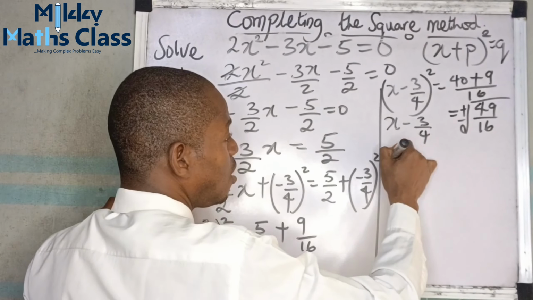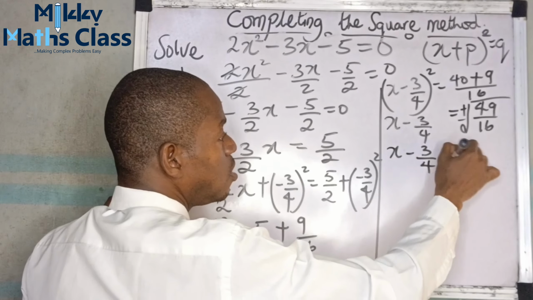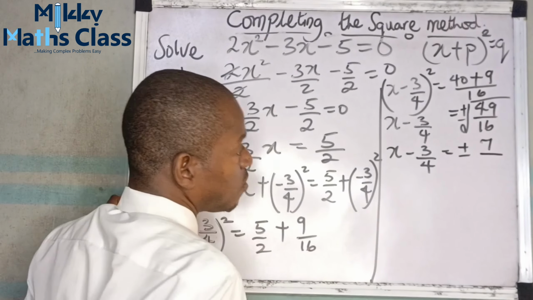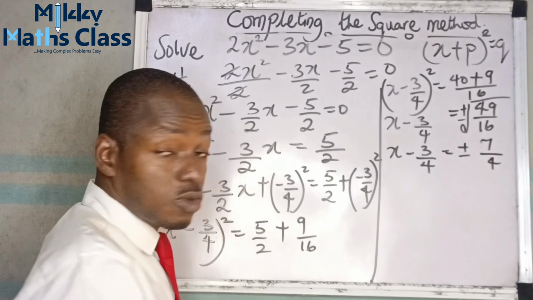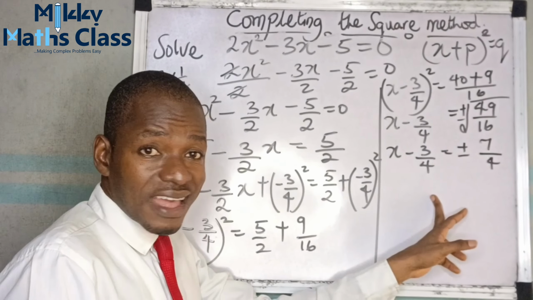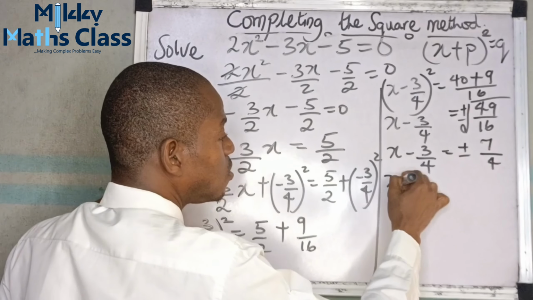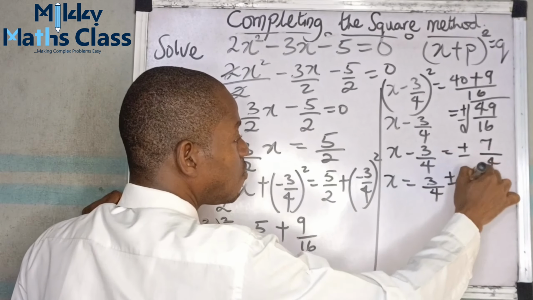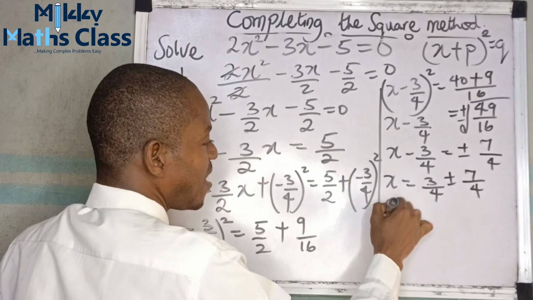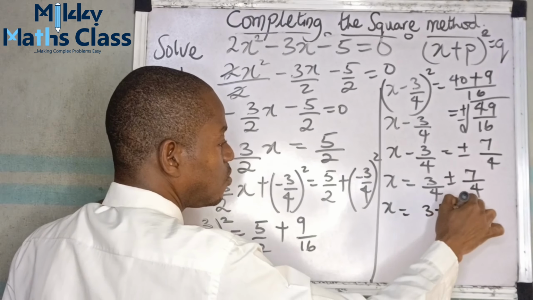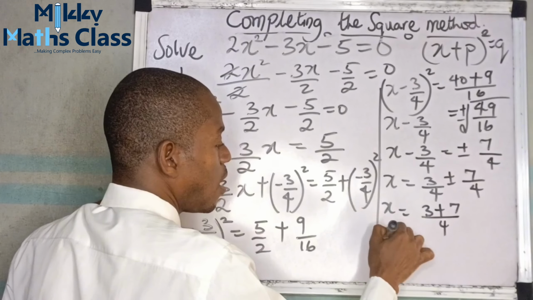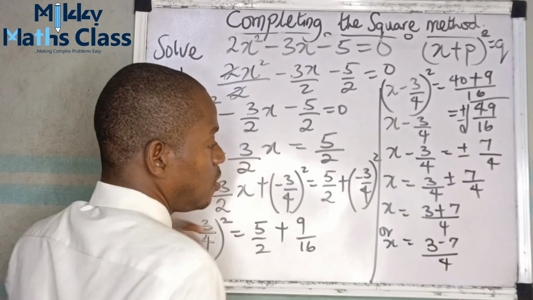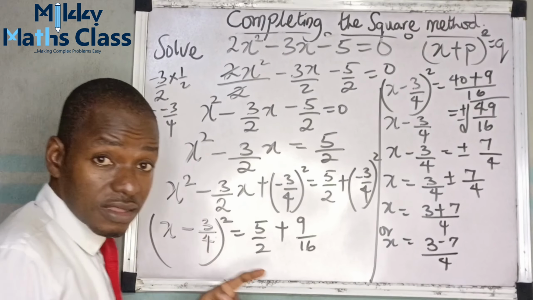So this is x minus 3 over 4 equals plus or minus 7 over square root of 16, that's 4. So what we will do next, add 3 over 4 to both sides. So this becomes x equals 3 over 4 plus or minus 7 over 4. So that means our x is equal to 3 plus 7 over 4, or our x is equal to 3 minus 7 over 4. 3 plus 7, that's 10.